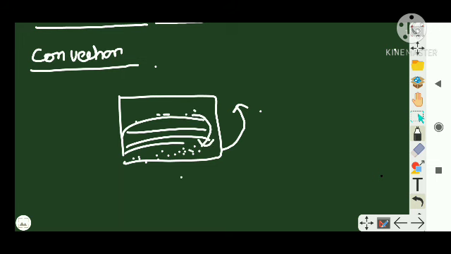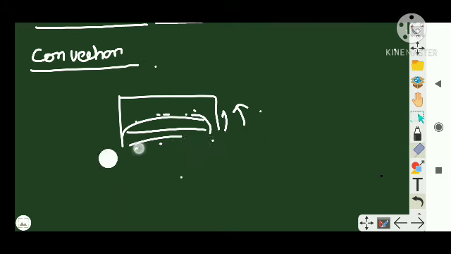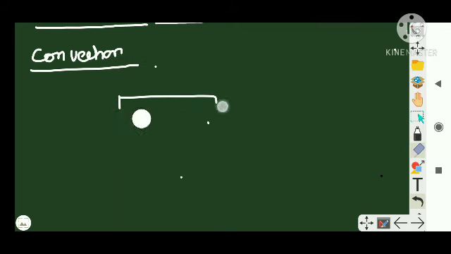And now they will be heated and become less dense, and they try to move up again. The molecules which are above try to move down, right? This continuous movement of molecules takes place, and this is known as convection. Clear? And this type of waves, etc., you can learn. Actually, I would recommend reading the example of convection given in your textbook.